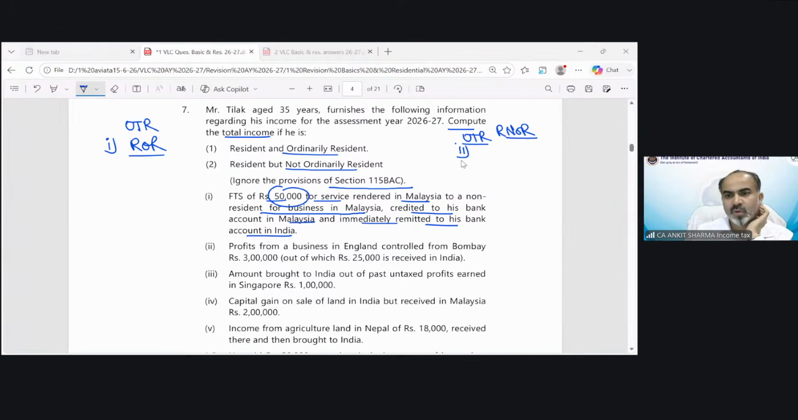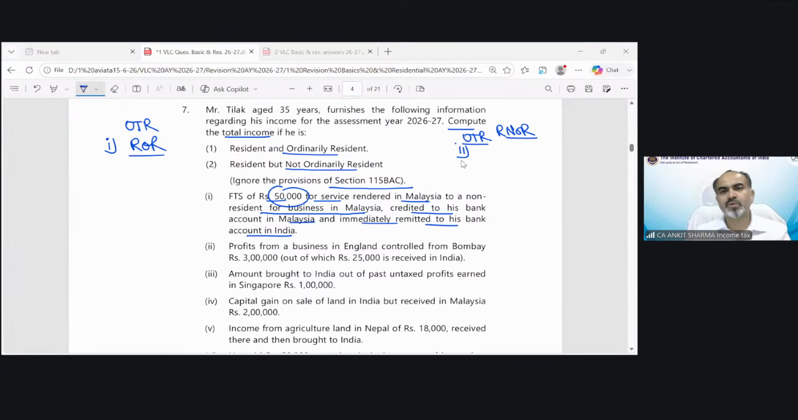Gayatri is saying ROR, Mithili is saying ROR and RNOR. Aarti is saying not ordinary. Only give me the answer in which category it is taxable. Whether it is taxable for ROR or is it taxable for RNOR. Or you can write it down both. If you think it is going to be taxed in both situations, you can write it down. Mac is saying resident and ordinary resident. Varna Mandal is saying ROR.